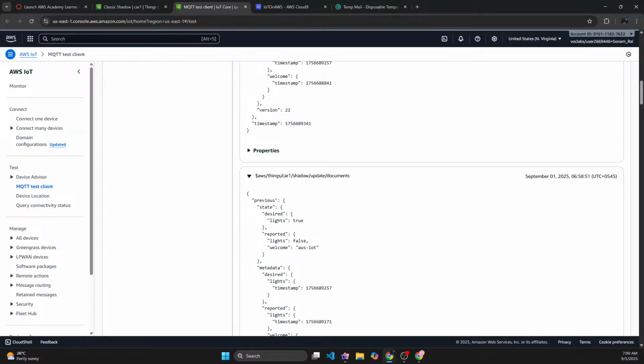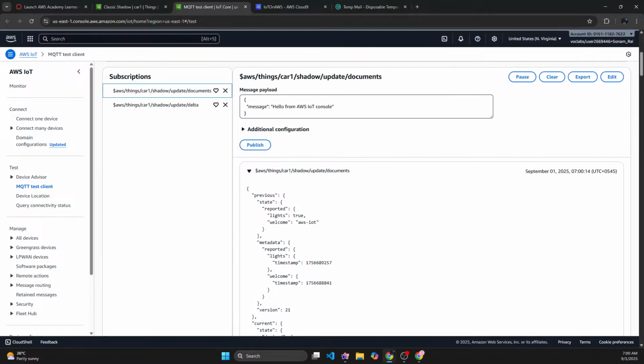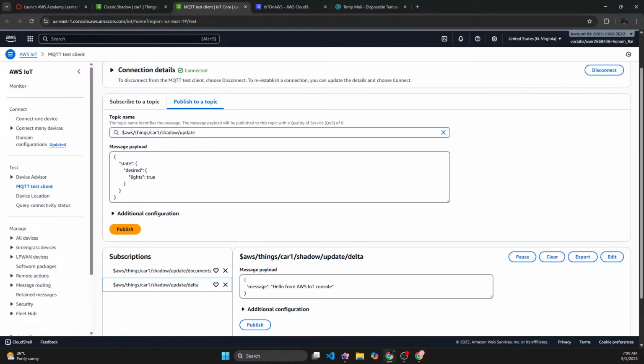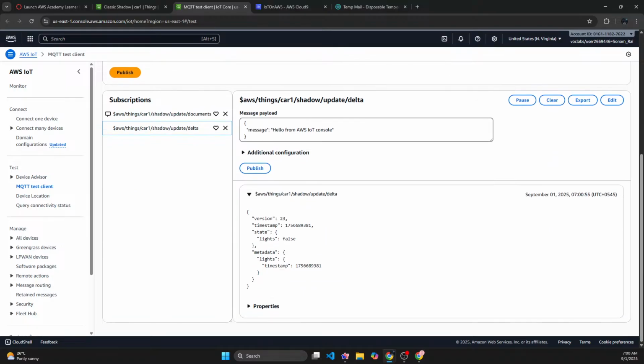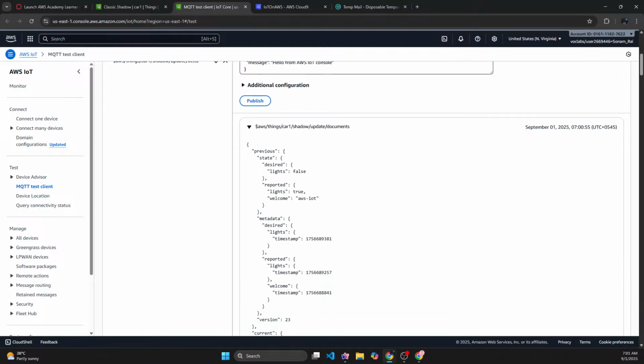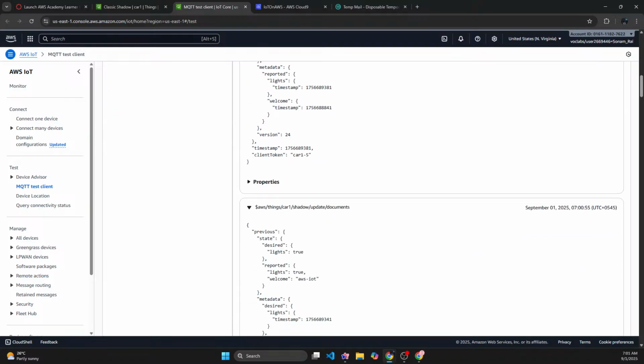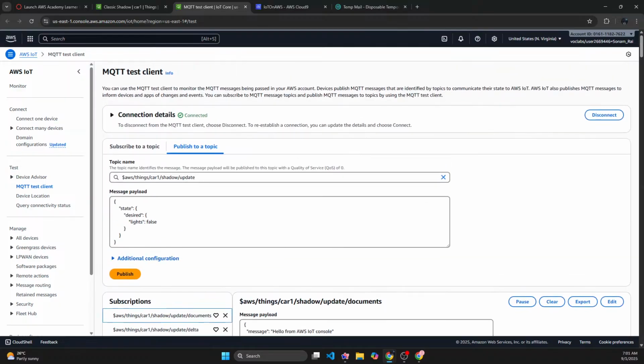So desired state, if I have any desired state, then only I will get desired state. If I don't have it, I will not get any desired state. But delta should have worked. So now the delta is going to work. Delta is basically the timestamp and metadata that I will have, and document is actually the document that was changed. And that's how shadow works.